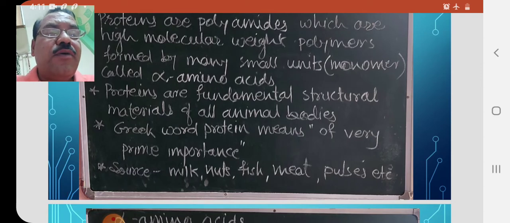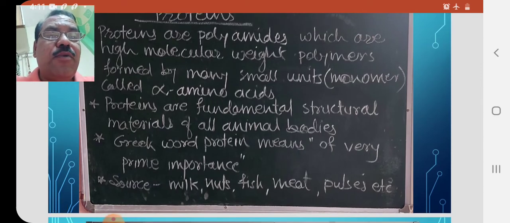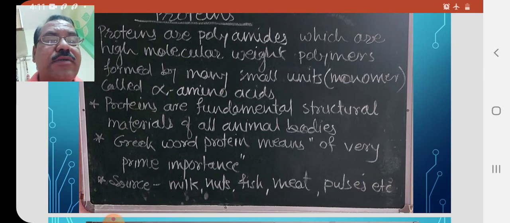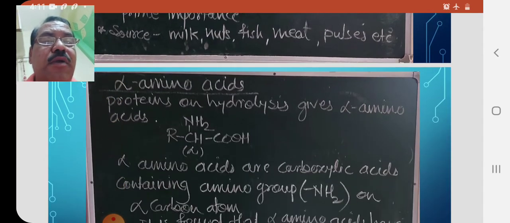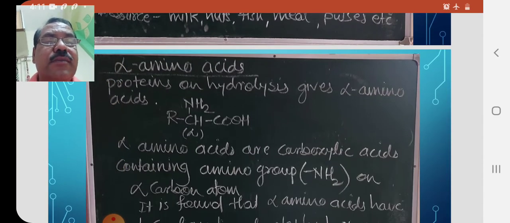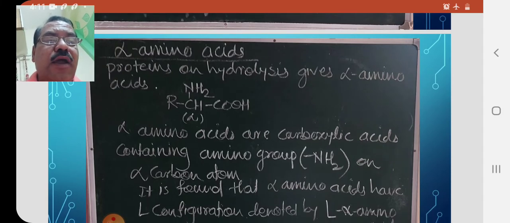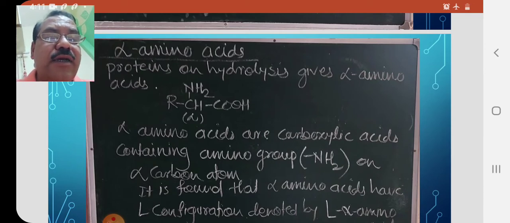We have already seen that the building material, or the smallest basic unit, of proteins is alpha amino acids. So now we are going to study alpha amino acids. Proteins on hydrolysis give alpha amino acids. So what are alpha amino acids? Acid means it contains the C double bond OH group, the carboxylic acid group.